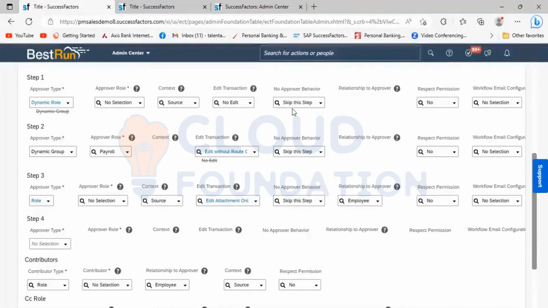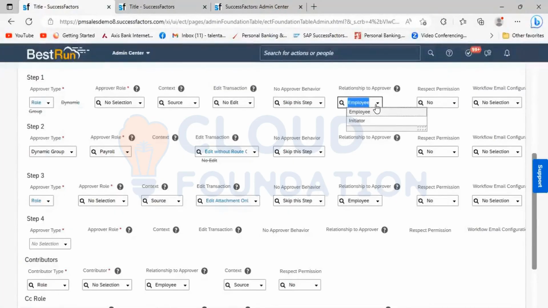Here also, in real time, we can see it generally goes with either skip this step or stop the file. Then we have something called relationship to the approval. When I go to relationship to the approval, we have employee and initiator.